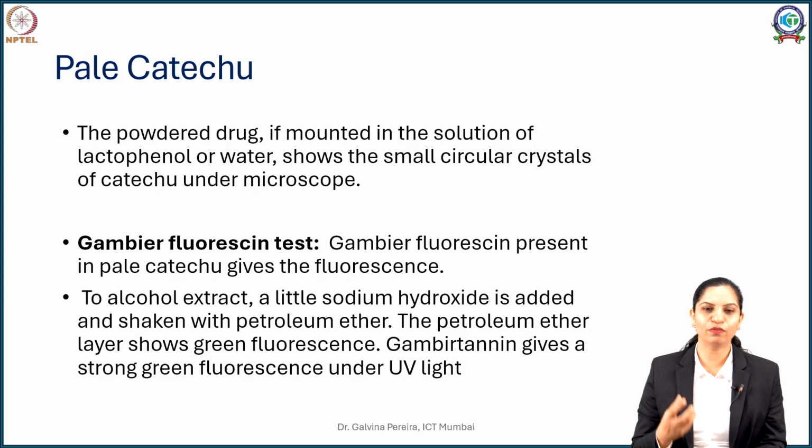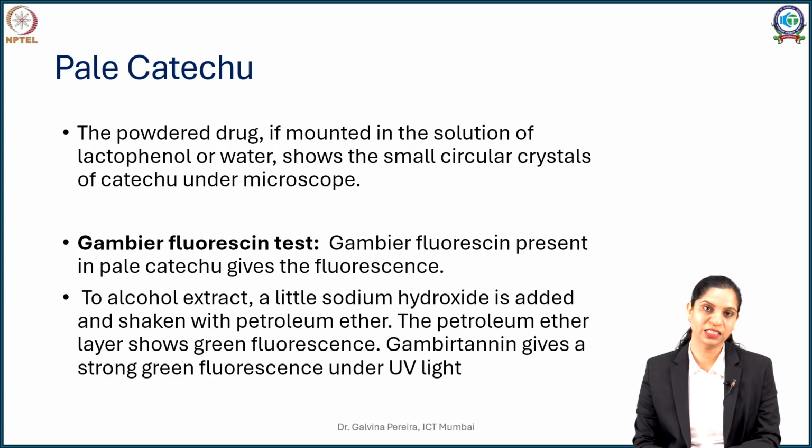As a result, if you take this catechu alcoholic extract and partition it using petroleum ether, the petroleum ether layer will happily absorb your Gambier tannin, that is the alkaloid. This pet ether layer, if you see it under UV light, you will see a nice green fluorescence. The indication of that green fluorescence tells you that the sample that you have got is of pale catechu.